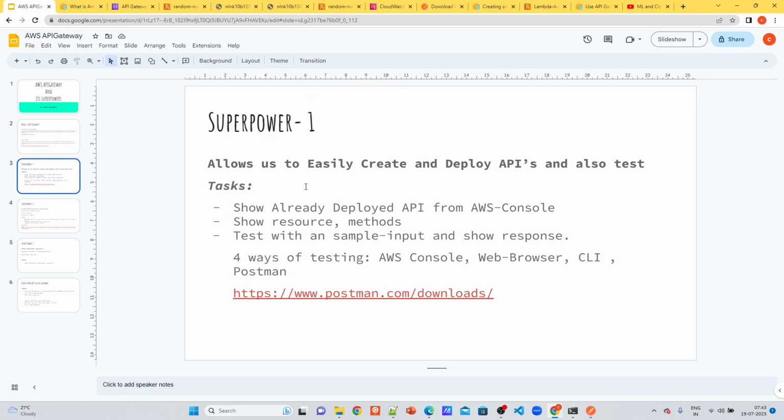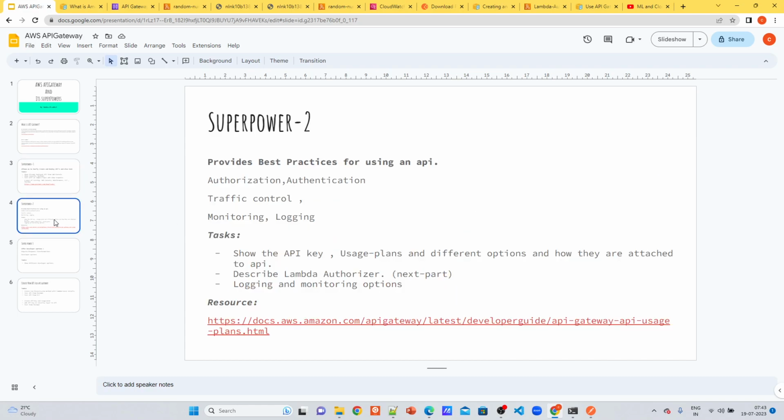So this is one superpower of API Gateway. It allows us to easily create APIs via the Resources section, as you've seen, and deploy them. There are also different integrations that can be made, and you can easily test the API which was created. Now let's see superpower 2.